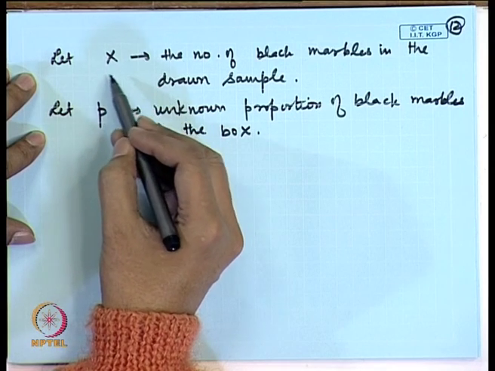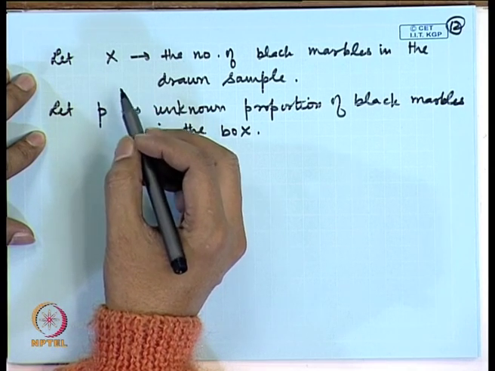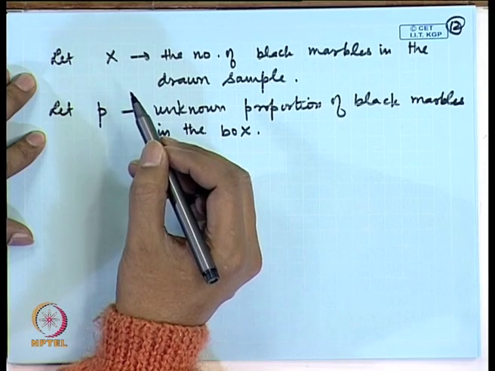Then we can easily describe this by a probability model. For example, at each draw you will have a black marble or a white marble. So, you can consider it as a Bernoullian trial, where if you draw a black marble you consider it a success, and if you draw a white marble you consider it a failure. The probability of success is p. So, in the total 3 trials, x is the number of successes here.